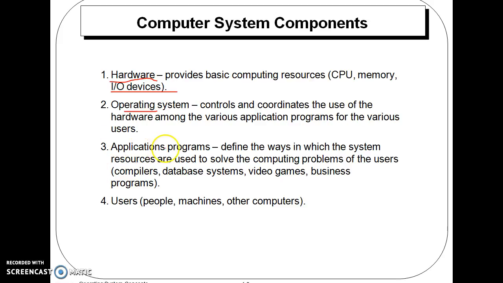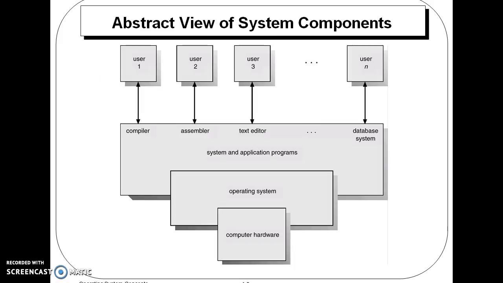Application programs are programs like MS Word, MS Excel, and PowerPoint, in which the system resources are used to solve the computing problems of the users. And there are different types of users: people, machines, and other computers, which use the operating system efficiently.